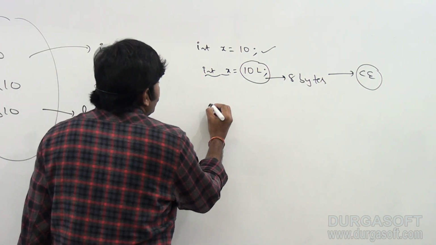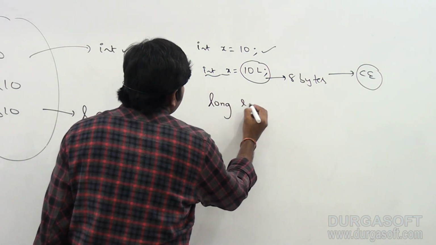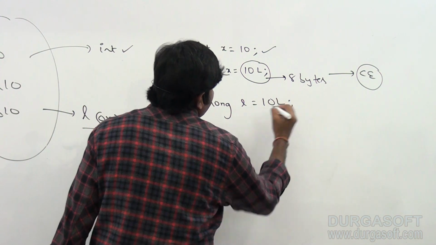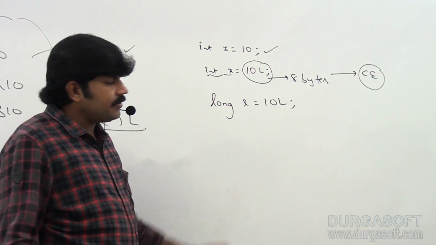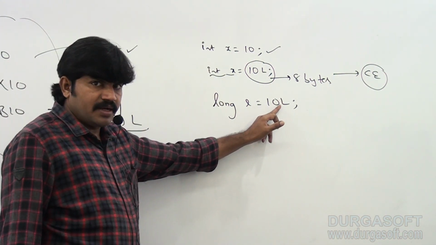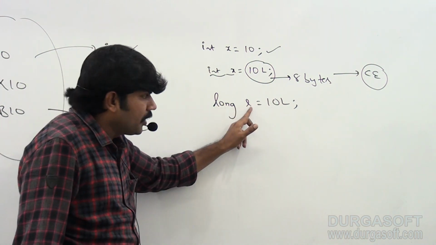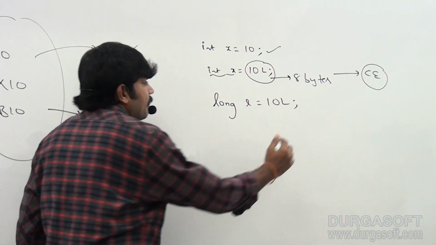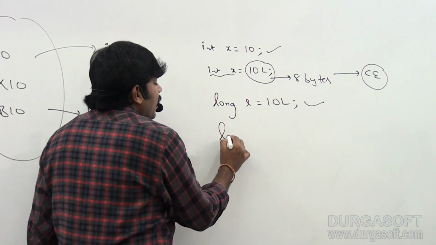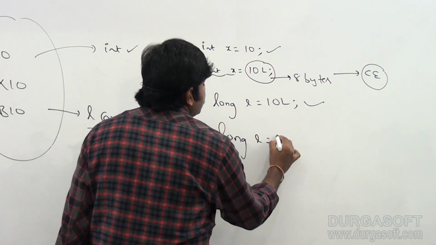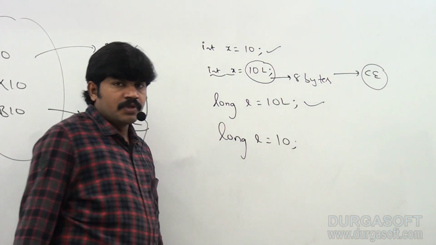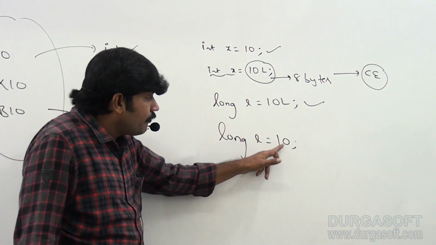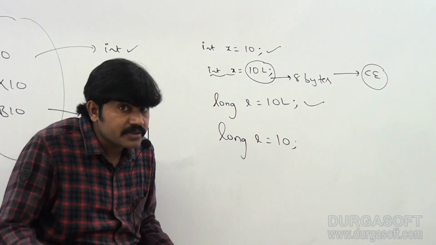Next, if I take long l is equal to 10L, yes, valid. It is a long literal and a long variable. No problem at all. Acceptable. Okay, now long l is equal to 10. Valid or not? Yes, valid.